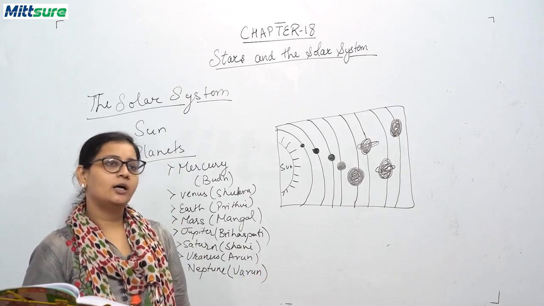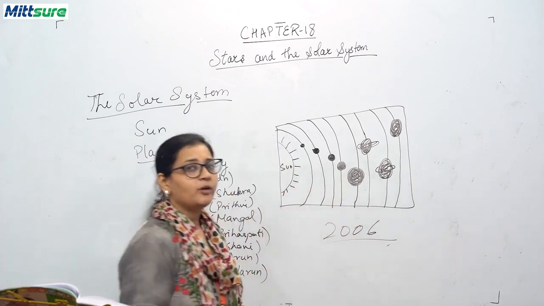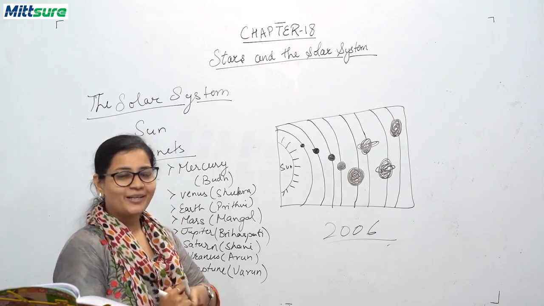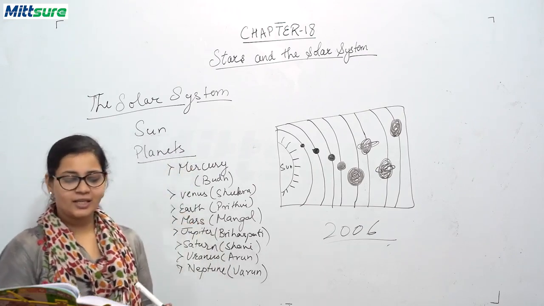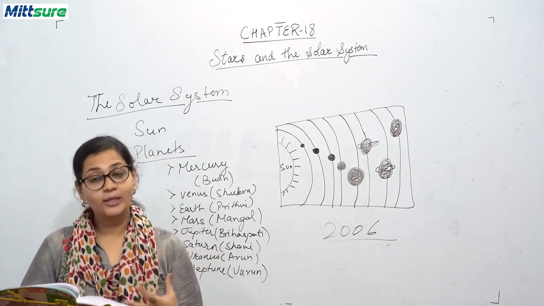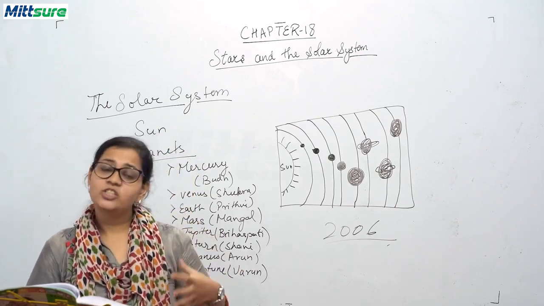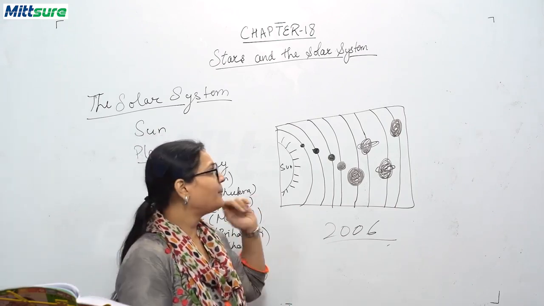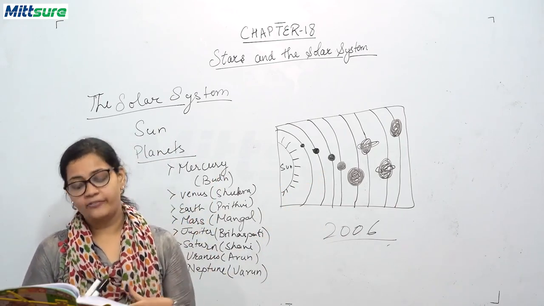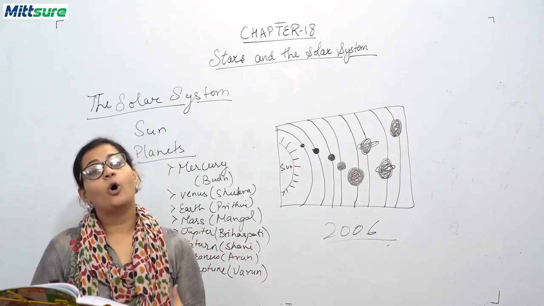You know, students, before 2006, the family of the Sun had 9 planets, not 8 planets. So where did this 9th planet go? What happened in 2006? The International Astronomical Union, that is IAU, adopted a new definition of planets, and the 9th planet, Pluto, did not fit into this definition. So Pluto was discarded as a planet, and it was named a dwarf planet.